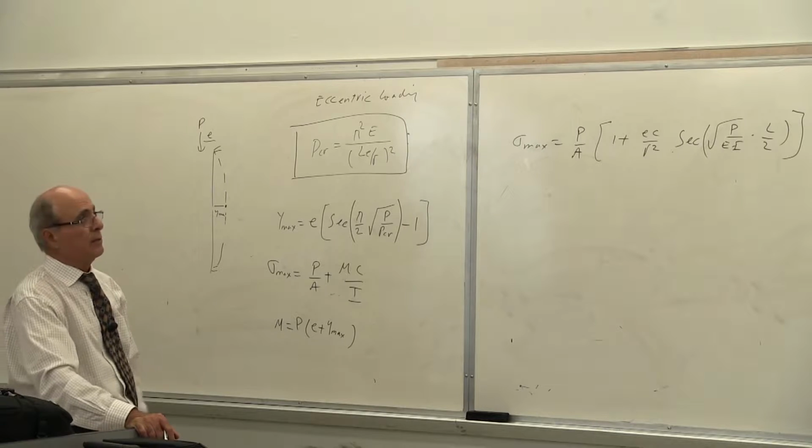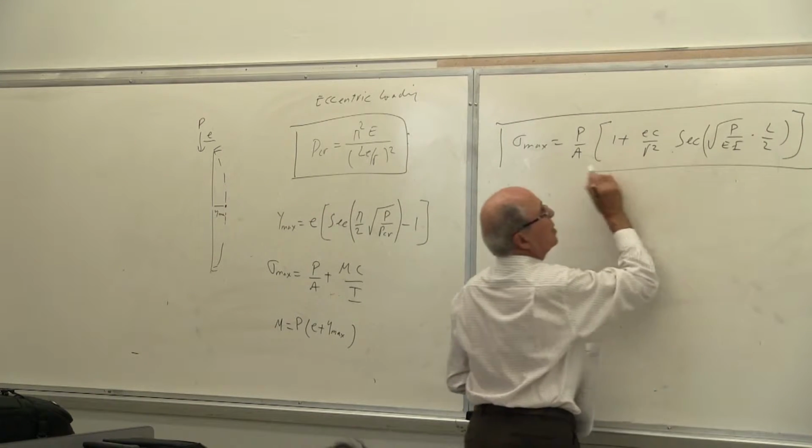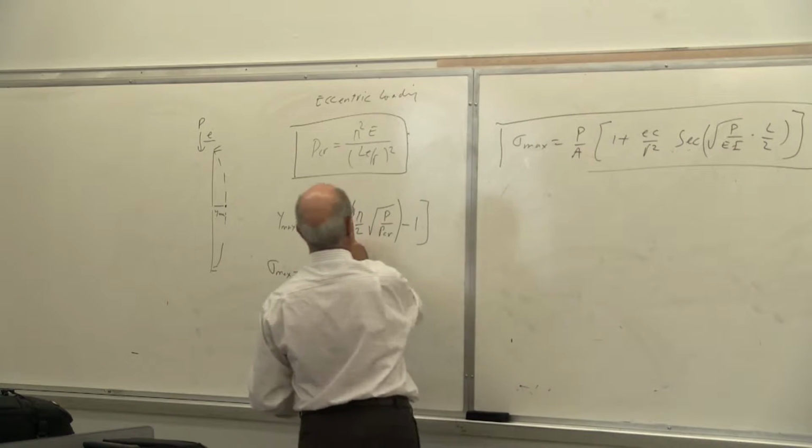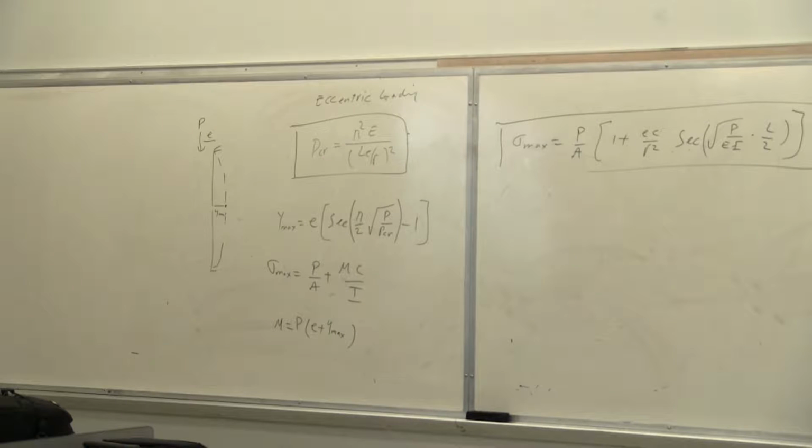That is the secant formula, because everything has a secant in it. Secant is 1 over cosine.